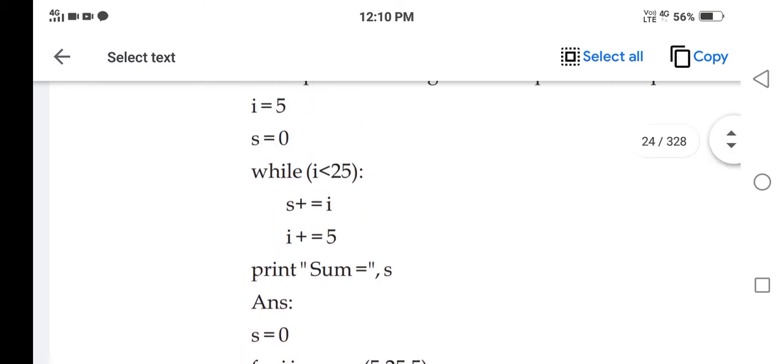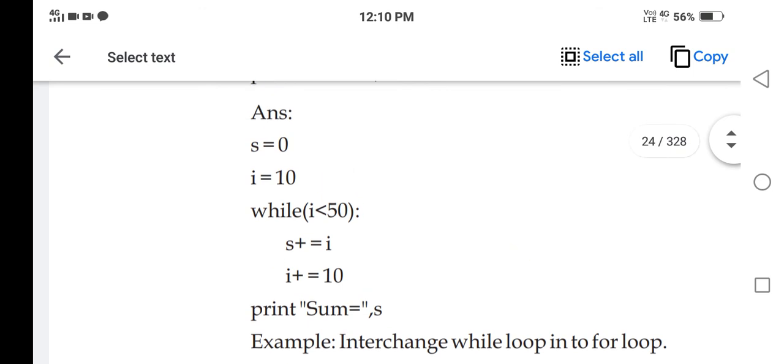Fine. So this was the explanation regarding the loops, regarding the selective statement and the sequential statement.